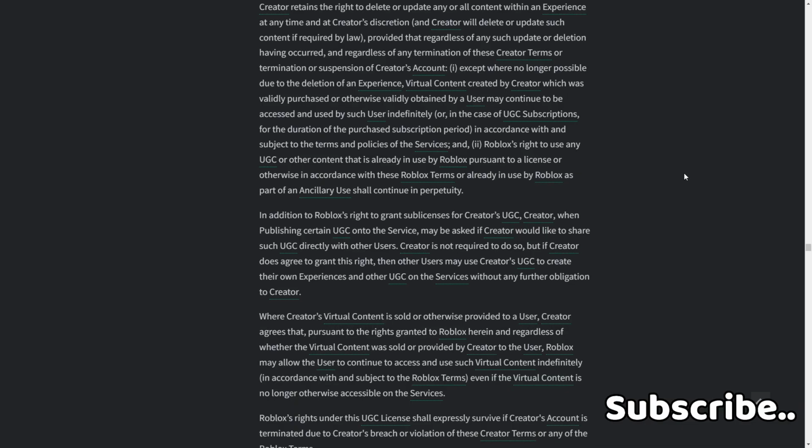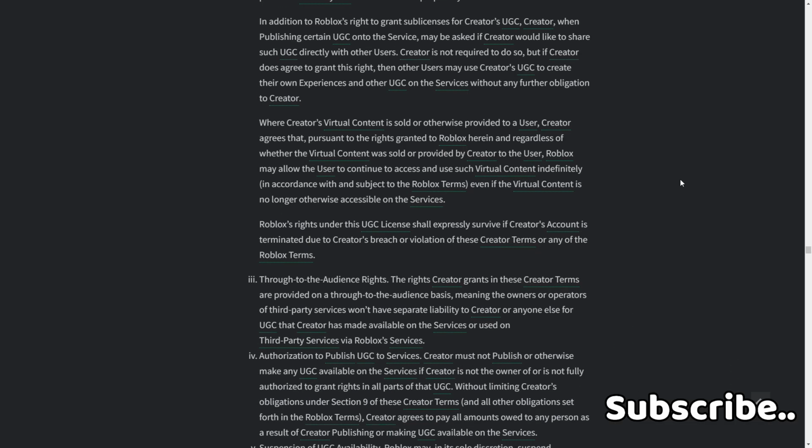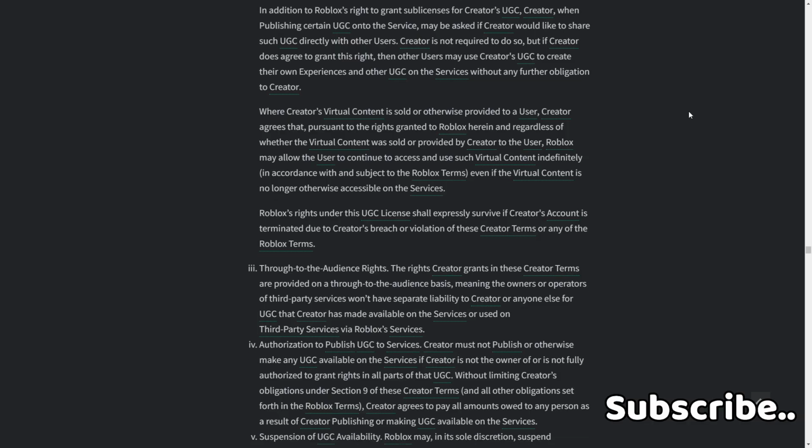Where creators' virtual content is sold or otherwise provided to a user, creator agrees that, pursuant to the rights granted to Roblox herein, and regardless of whether the virtual content was sold or provided by creator to the user, Roblox may allow the user to continue to access and use such virtual content indefinitely in accordance with and subject to the Roblox terms, even if the virtual content is no longer otherwise accessible on the services. Roblox's rights under this UGC license shall especially survive if creator's account is terminated due to the creator's breach or violation of these creator terms or any Roblox terms.